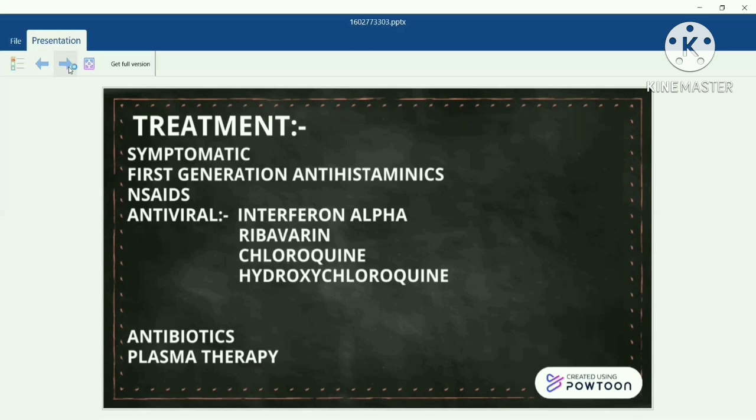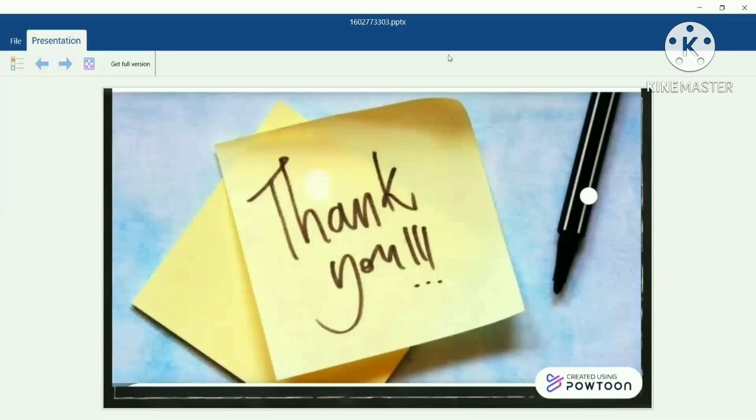Plasma therapy from previously recovered patients is really helpful. The vaccine is under trial, and thank you all for listening so calmly and patiently.